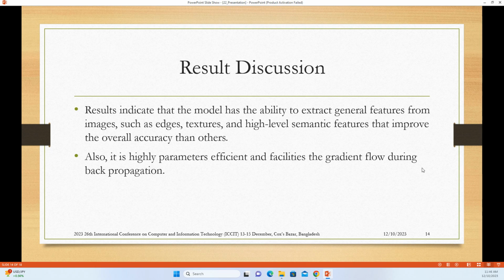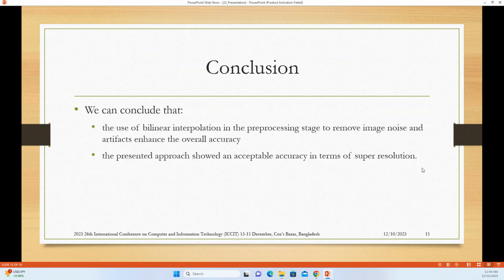In this result, we have used DenseNet 201 that easily extracts general features from the image. And as we know, satellite images have edges, texture, and high-level semantic features that improve the overall accuracy compared to others. Also, it's highly parameter efficient and facilitates the gradient flow during backpropagation. One more thing is that it works with small datasets. This is the advantage of the DenseNet 201 model.